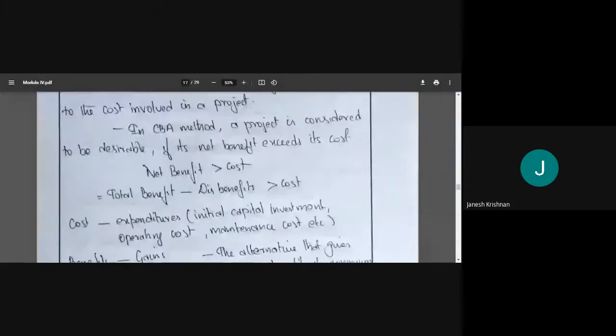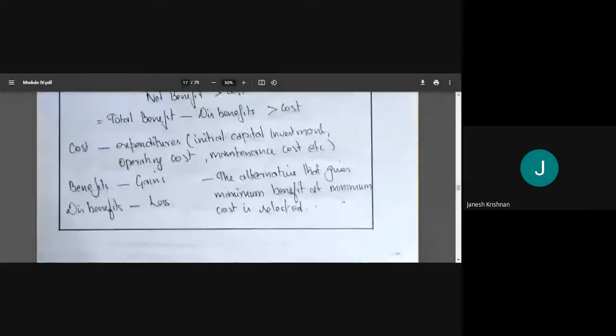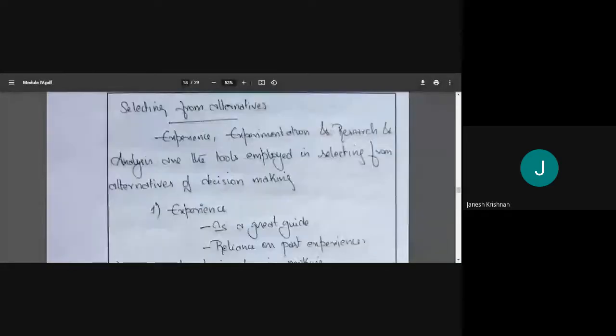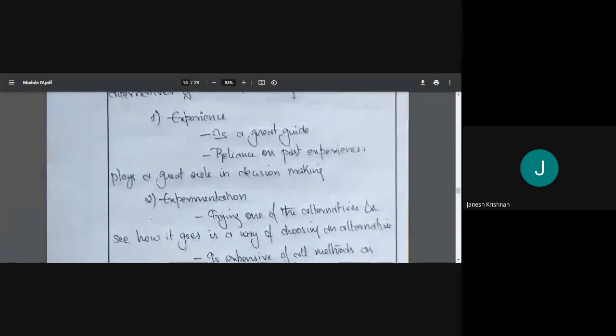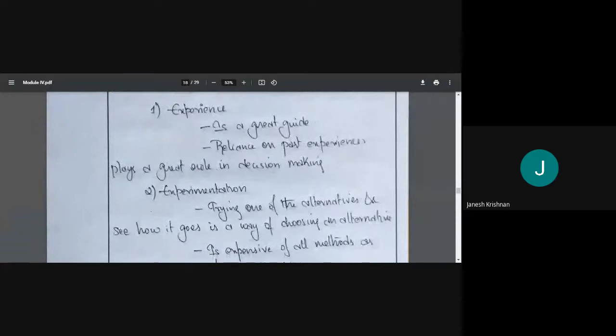Then cost benefit analysis means comparing the cost to the benefit, and the alternative with more benefit should be chosen. That is how evaluations are done. For selection, we will use our experience, then experimentation, that is implement and see what will happen, and do research and analysis.